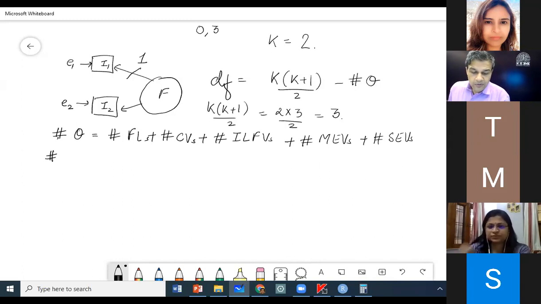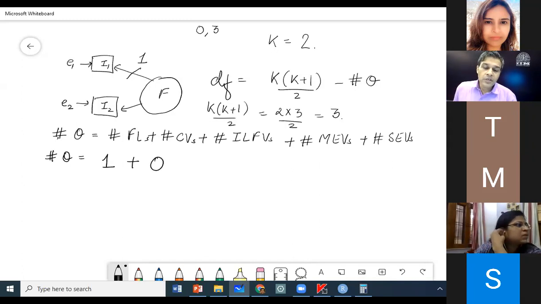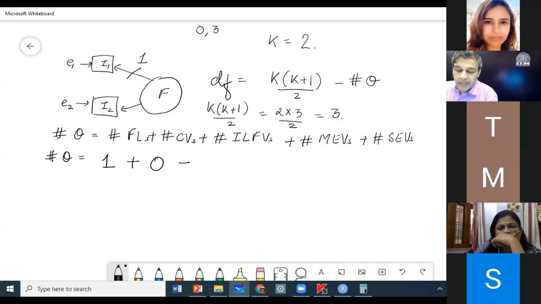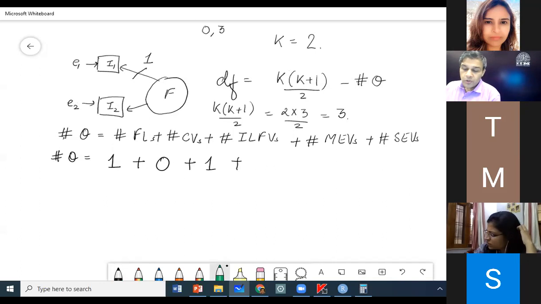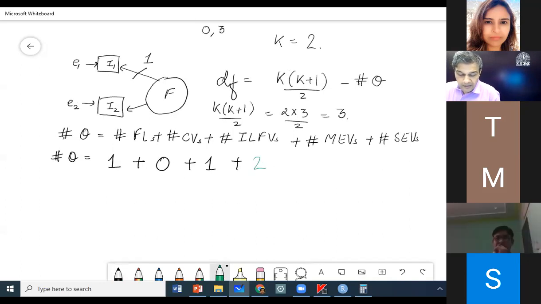Now let us do hash factor loadings. How many factor loadings? 1. How many covariances? 0. There is no double direction arrow here. How many independent latent factor variances? 1. How many measurement errors? 2. And how many structural errors? 0. So the number of parameters is 4.